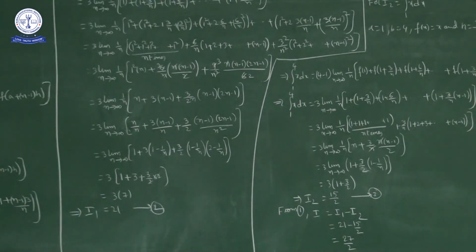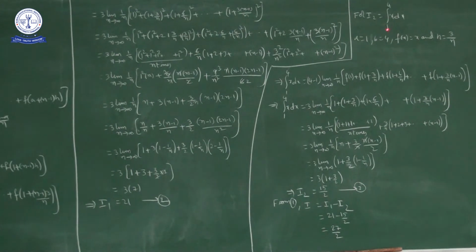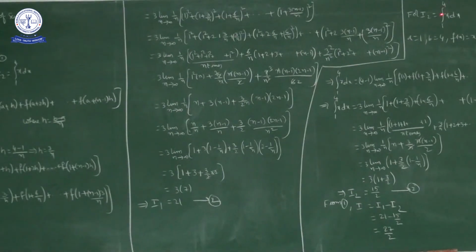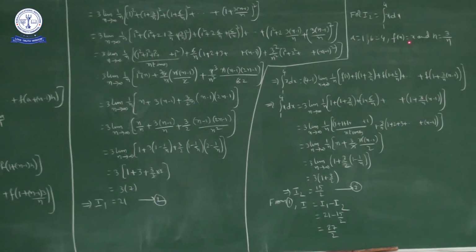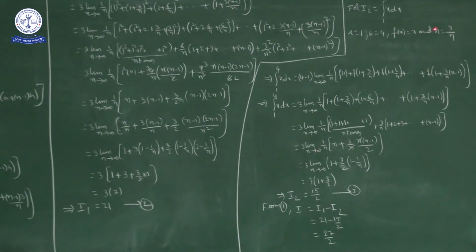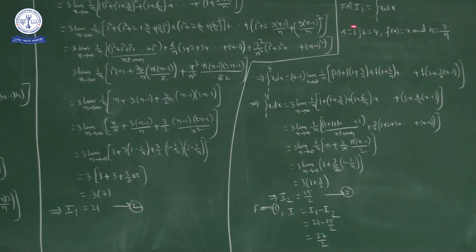Next, I2 we will calculate. What is I2? Integral 1 to 4 of x dx. Here the lower limit is how much? 1, so a is equal to 1. The upper limit is how much? 4, b is equal to 4. What is the function? f of x is x, okay, and h is b minus a by n, nothing but 3 by n. Here for I1 and I2 the only difference is f of x. f of x is how much here? x. In the previous I1, f of x was how much?